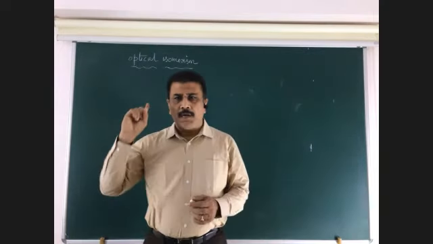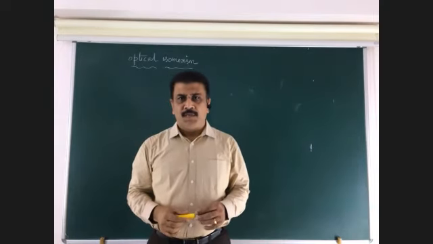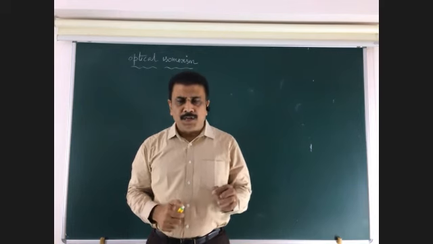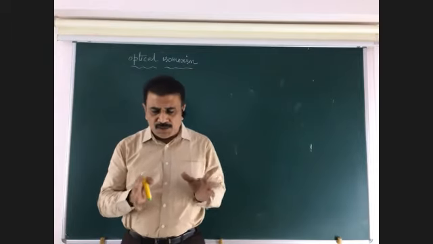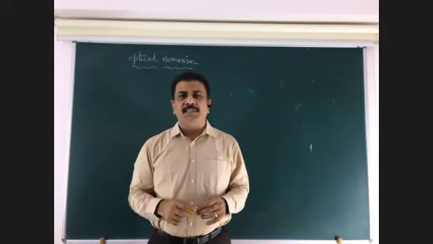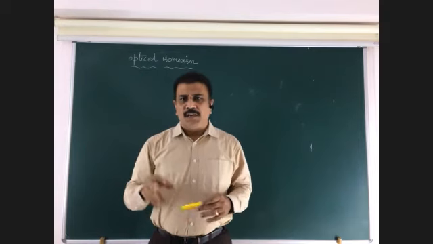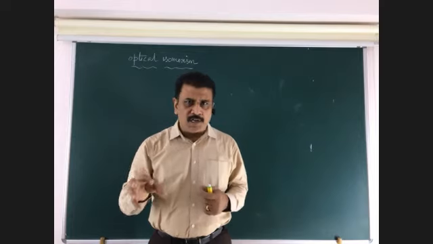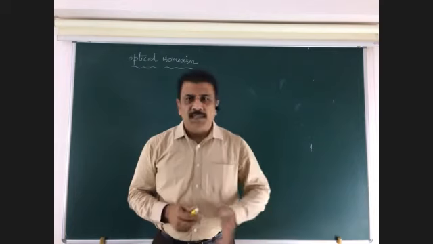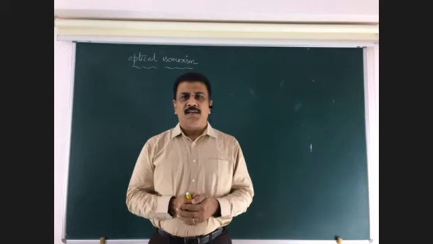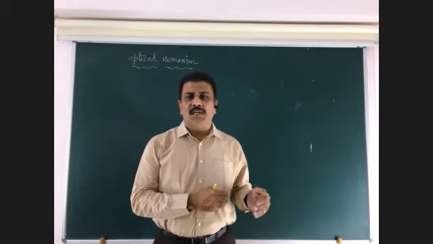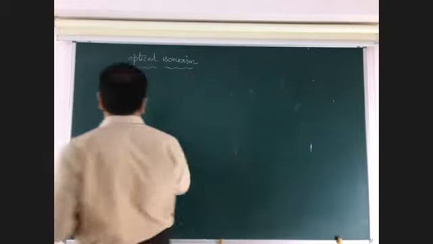Right? Next, optical isomerism. Optical isomerism is related to light. The isomer which rotates the plane polarized light either towards left side or towards right side is called optical isomer. If an isomer rotates the plane polarized light towards right side, then it is called dextrorotatory. Towards left side, then it is called levorotatory. So based on the optical activity, the isomers are classified. Look at one by one.